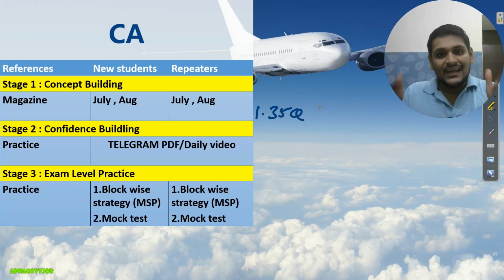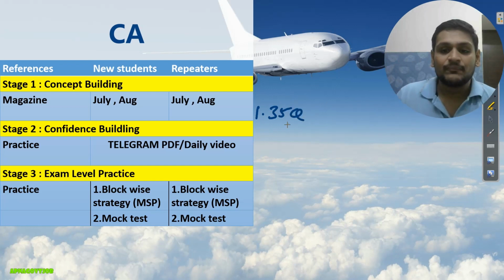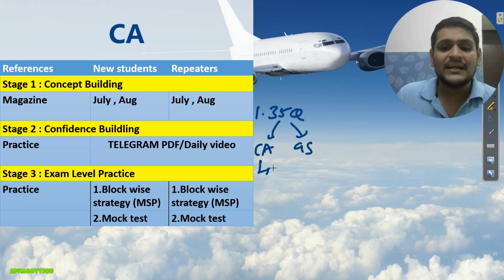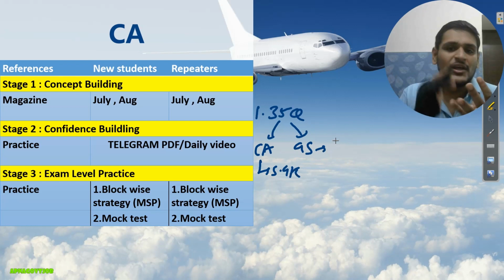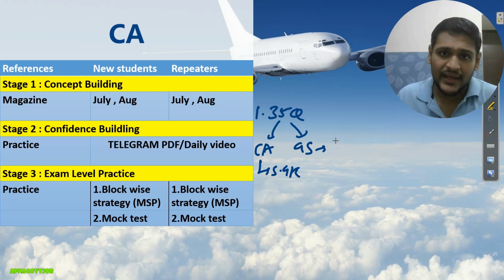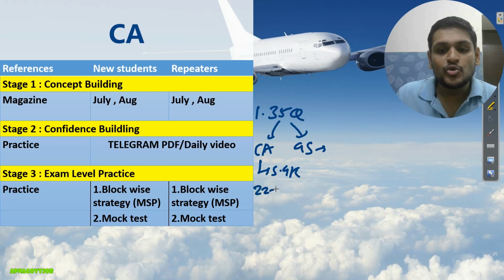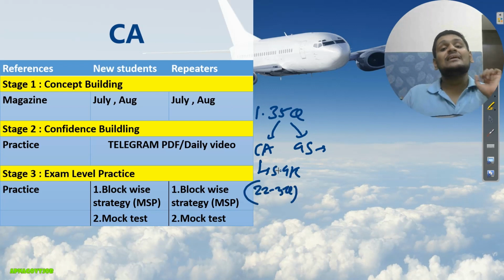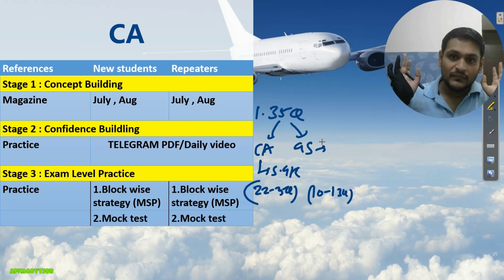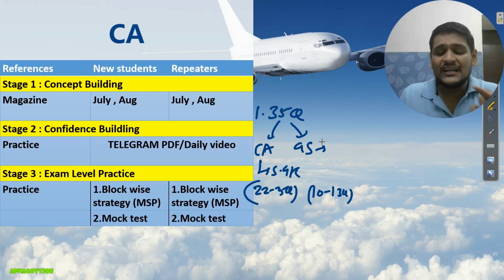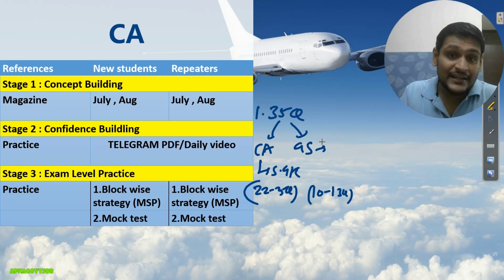Majorly I divide your general awareness section into two parts. First is current affairs, and second is general studies. This is my way. In current affairs, I consider static GK, and in GS, that is general studies, I consider history, geography, polity, economics and environment. Out of these 35, you can expect 22 to 25 questions from current affairs itself, and the remaining 10 to 13 questions from general studies. As per common sense, we definitely need to put more effort into current affairs as compared to general studies.